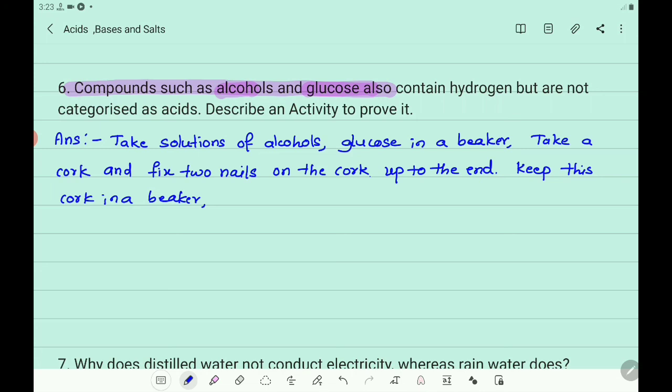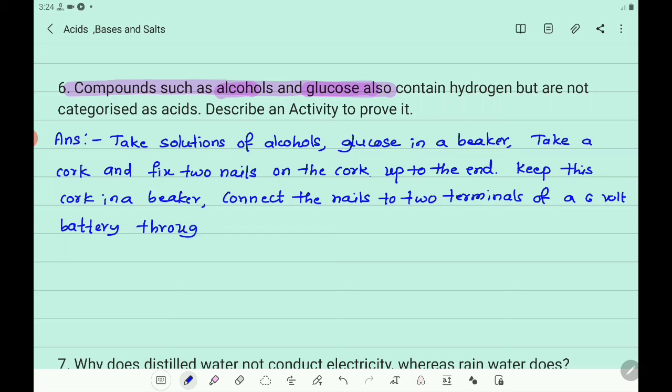Connect the nails to 2 terminals of a 6-volt battery through a bulb and a switch. Switch on the current.